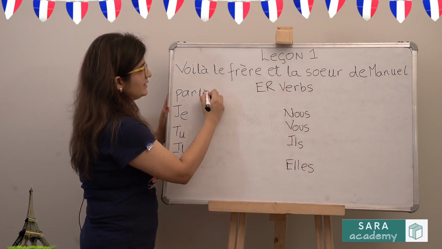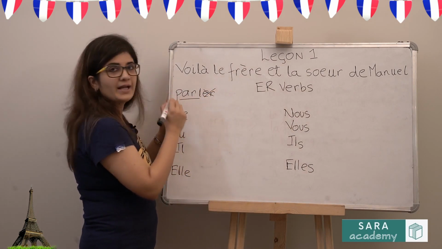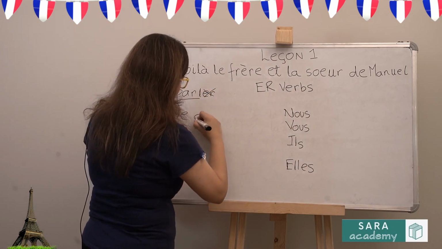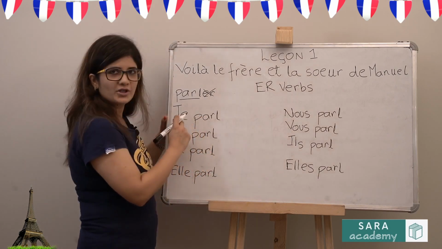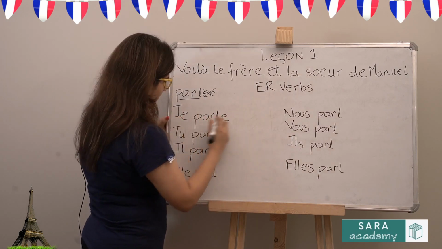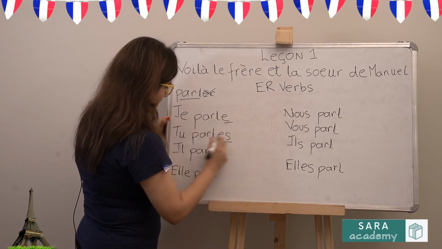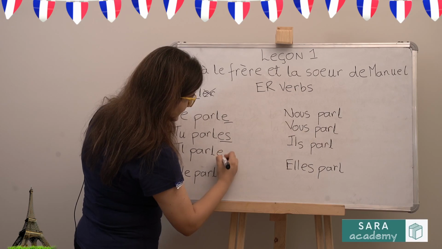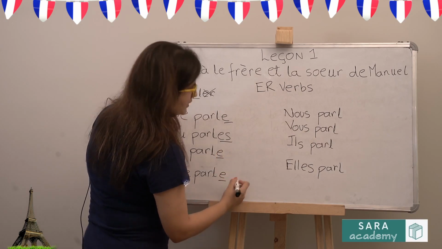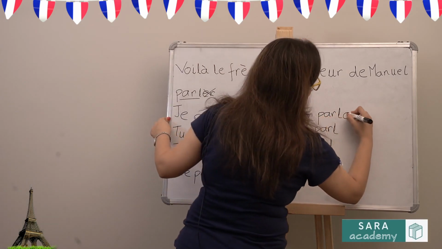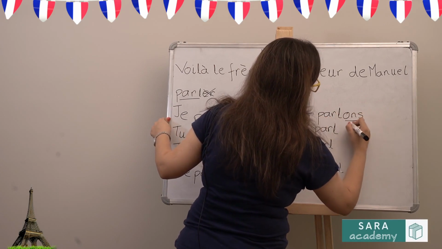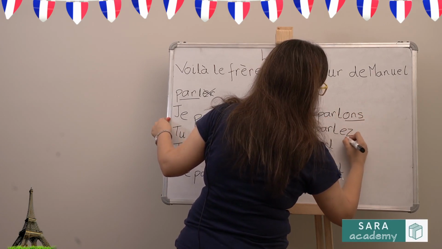So we will cancel the ER. What are we left with? PARL. So we will copy that everywhere. For je, we will add an E. For tu, ES. For il and elle, we will add an E. For nous, we will add ONS. For vous, EZ.